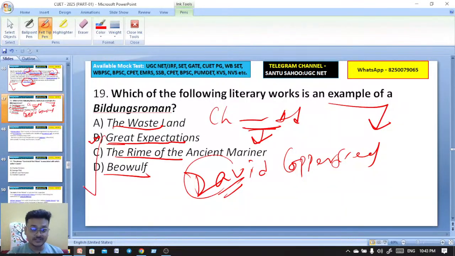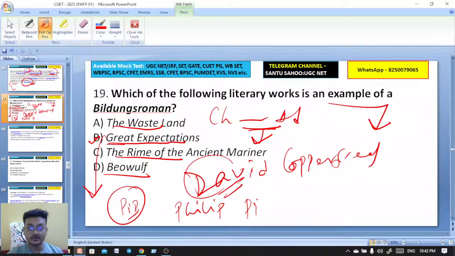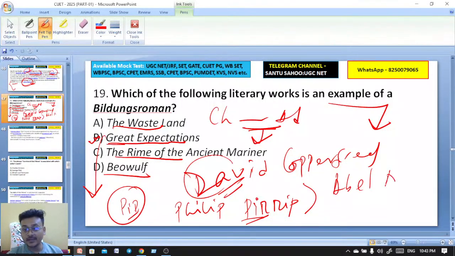In Great Expectations, the protagonist is Pip, whose full name is Philip Pirrip. We have two important convicts. One is Abel Magwitch, and the other, the antagonist, is Compeyson.